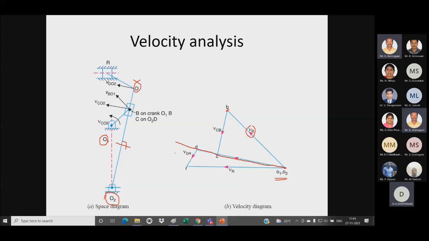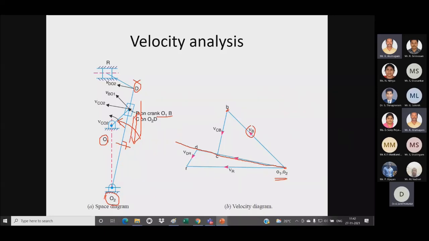Then after that we know the point B on a crank. So this is my coincident point which is having a rotary motion and also reciprocating motion. So for that rotary motion, the link O2D will be rotary motion. For that I have drawn a velocity, but the point B will be having a sliding motion on the link O2D.